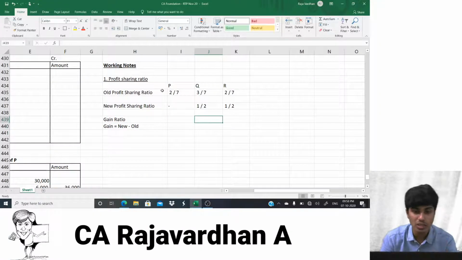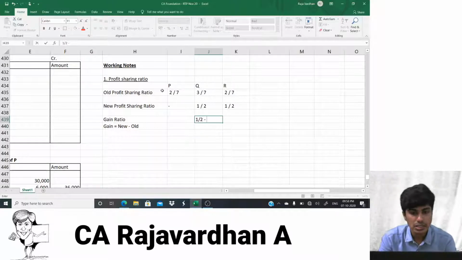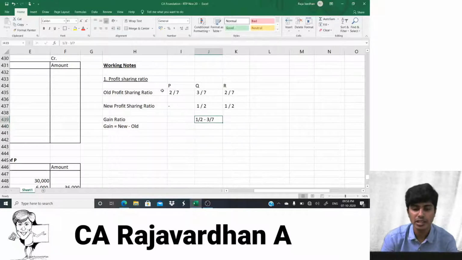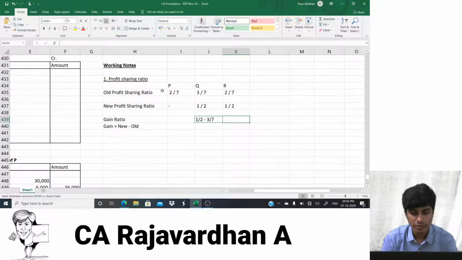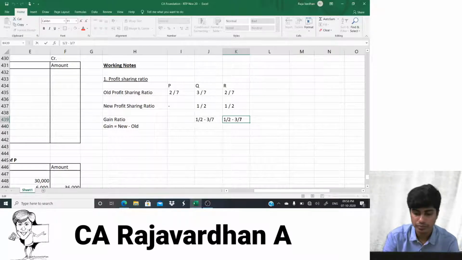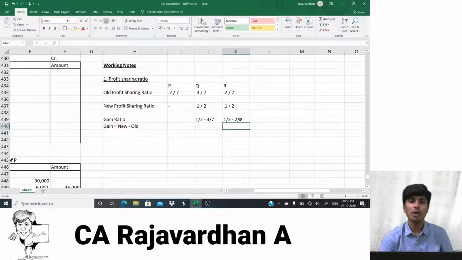Now tell me how much is Q gaining? Q's gain is 1 divided by 2 minus 3 divided by 7. You guys get that? How about R? For R it is again the same but with a little change. It is 1 by 2 minus 2 by 7.